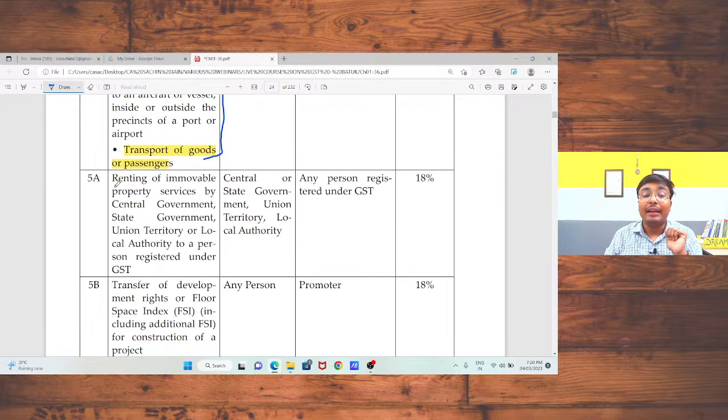Next, renting of immovable property. Renting of immovable property services by central government, state government, union territory, or local authority to a GST registered person. In that case, the same shall be chargeable under reverse charge mechanism, and the business entity has to pay the tax under reverse charge.